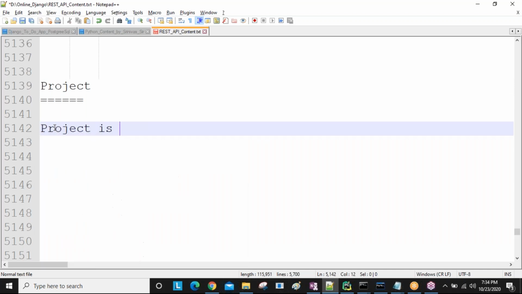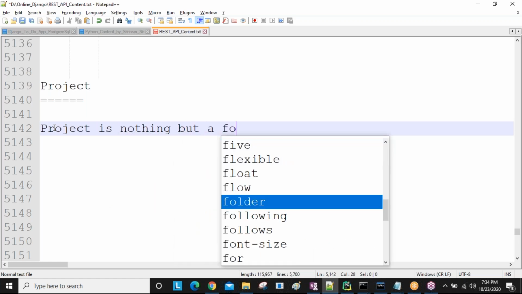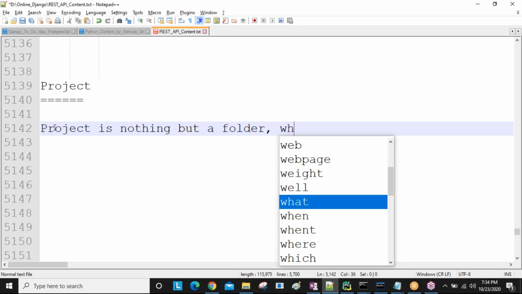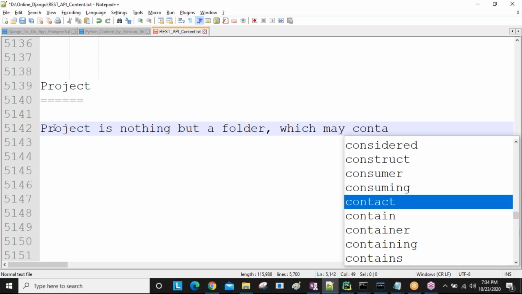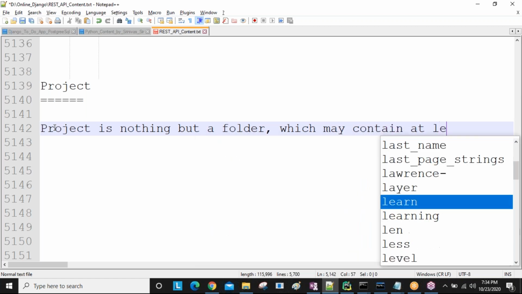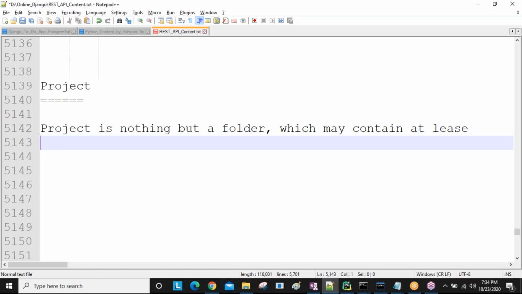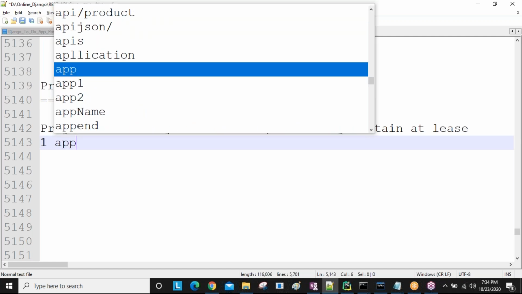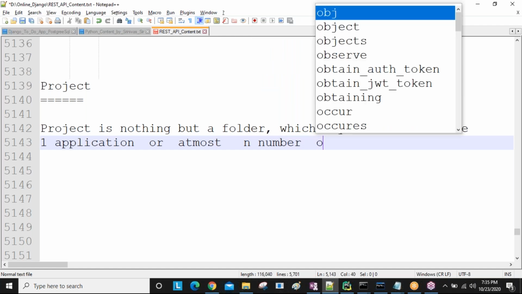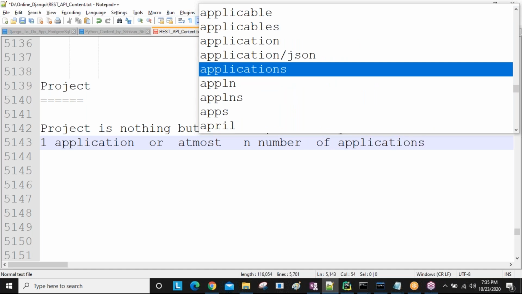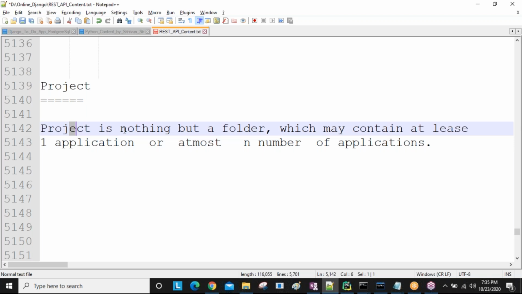A project is nothing but a folder which may contain at least one application and at most n number of applications.